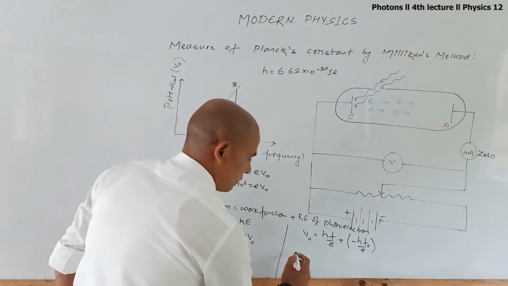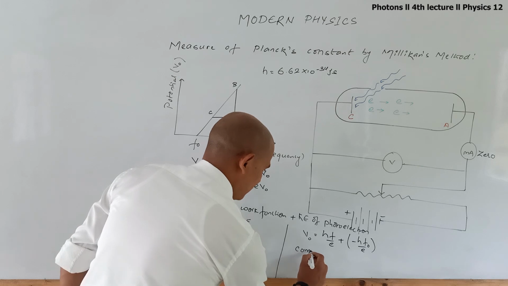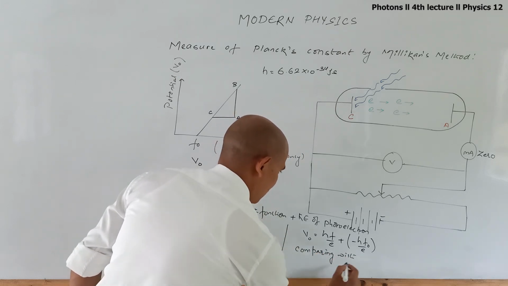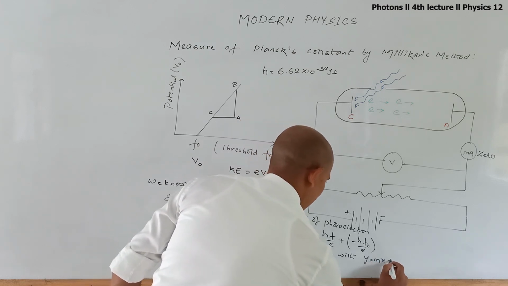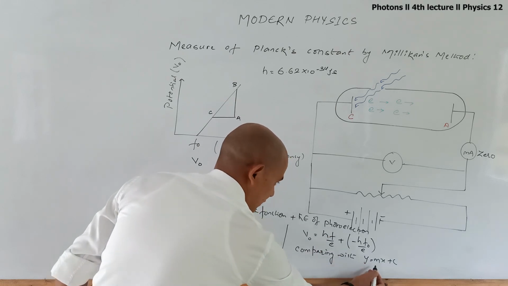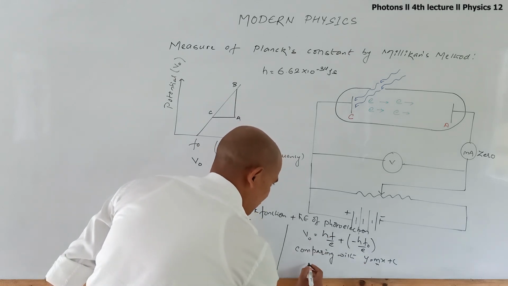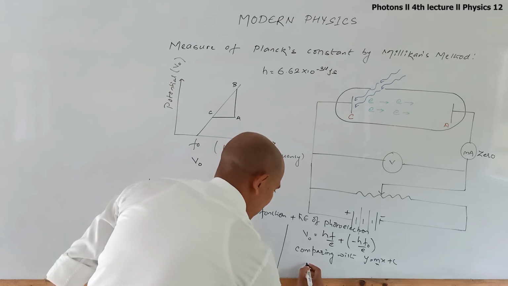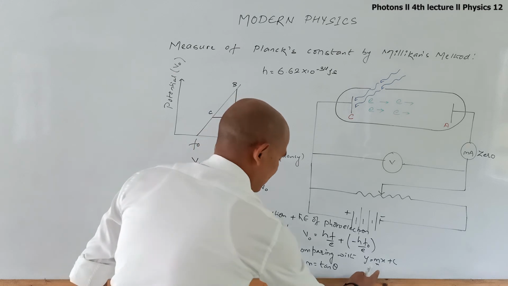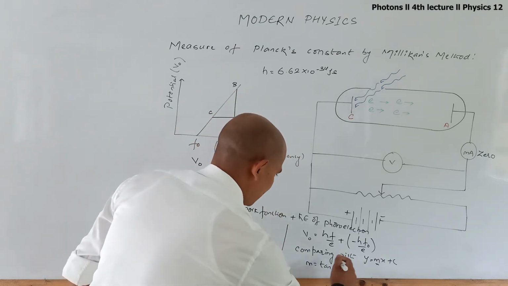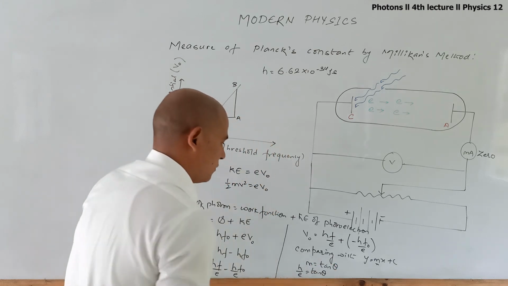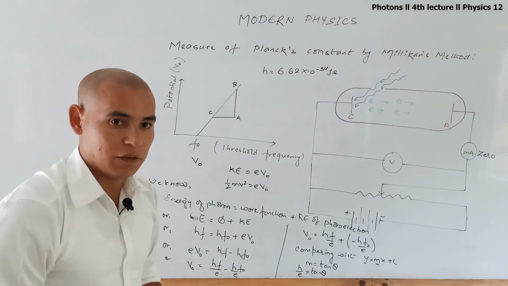Now comparing this equation with y equals mx plus c, the slope m equals tan theta, and in place of m we can write h by e equals tan theta. So from this equation we can calculate the value of h.